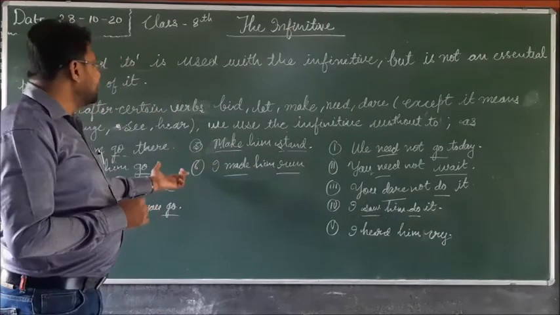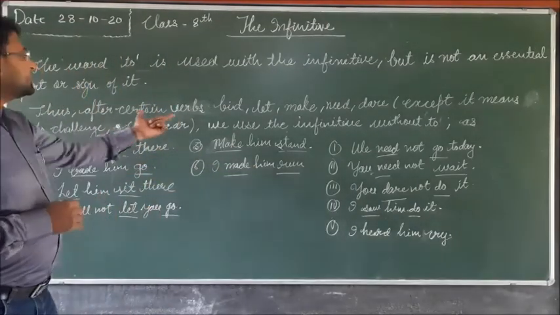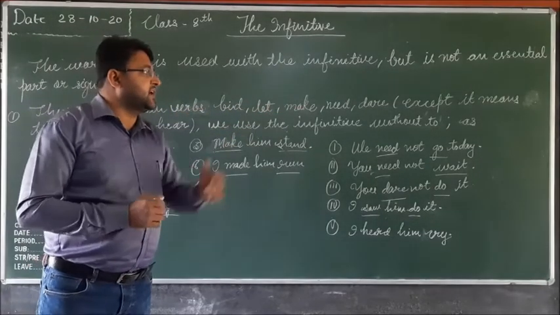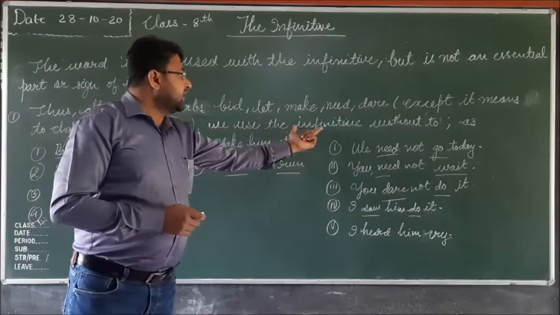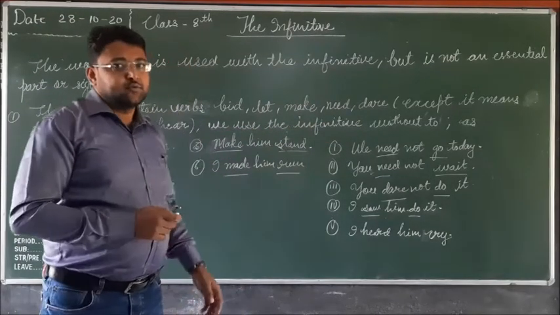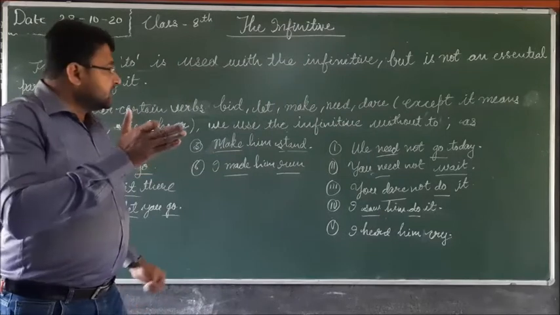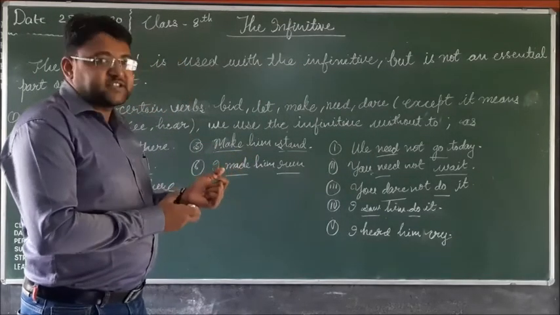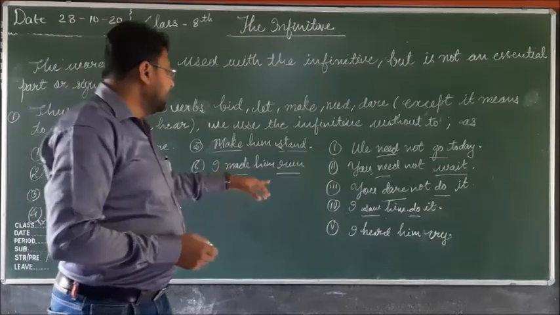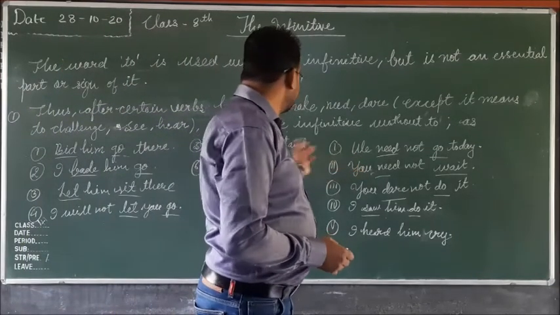So in this way, we can say that after certain verbs, bid, let, make, need, and dare, we use the infinitive without to. But sometimes infinitives are preceded by to. Here you can see some more examples.